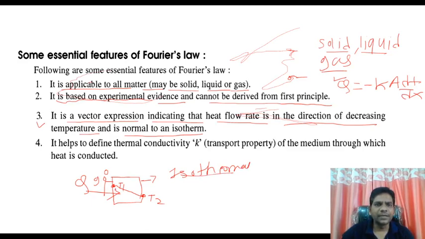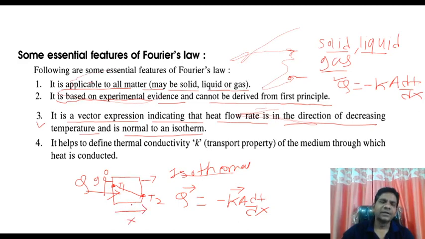Here you will see this Q is perpendicular, and along with this it is a vector quantity. Means Q is equal to minus K A dT by dx. Q is nothing but a vector quantity. Why a vector? Because it has some magnitude and direction. Which direction? Along this x direction that we consider in this equation or in this figure.